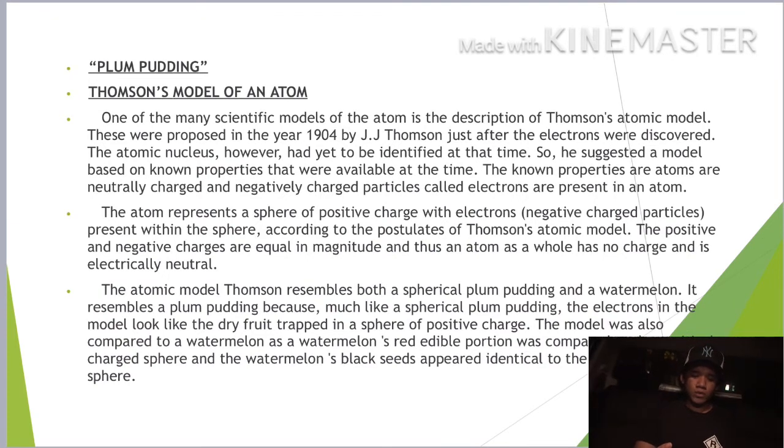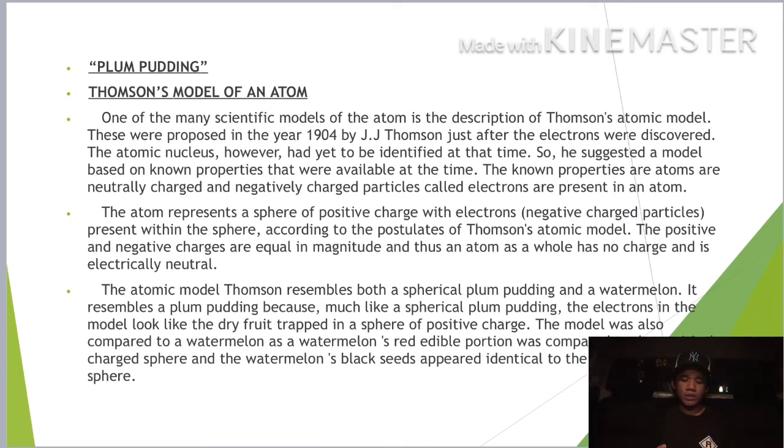Plum pudding, Thomson model of an atom. One of the many scientific models of the atom is described by the Thomson atomic model. It was proposed in 1904 by J.J. Thomson, just after the electron was discovered. The atomic nucleus, however, had yet to be identified at the time, so he suggested a model based on known properties that were available at the time.